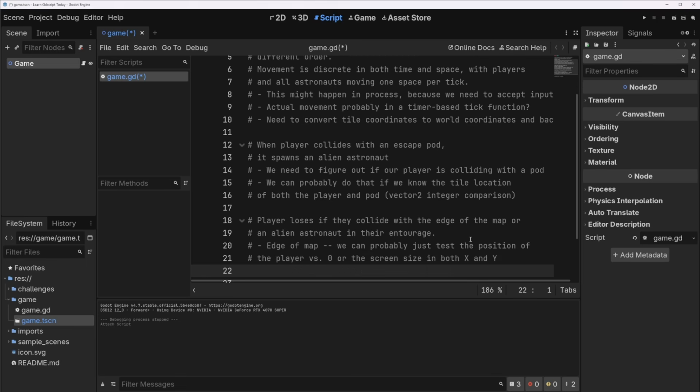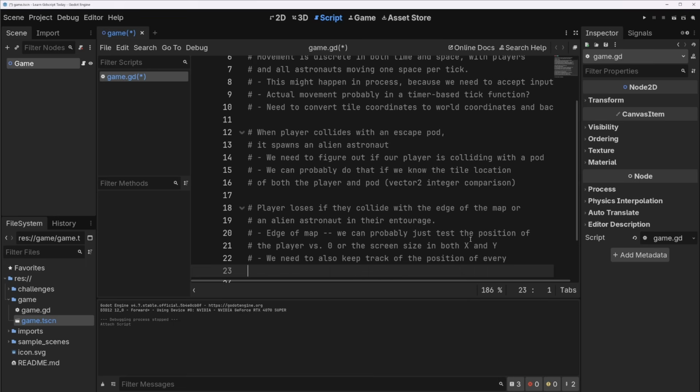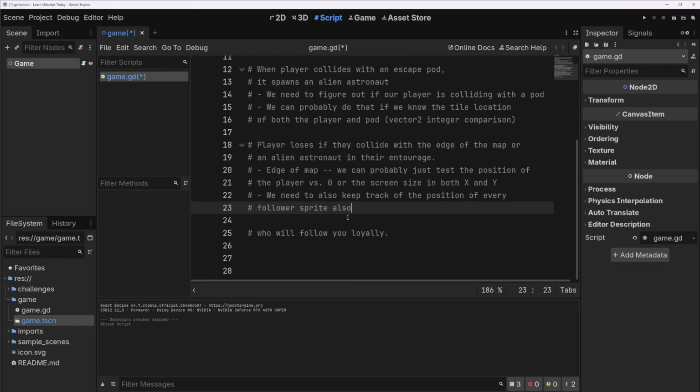Think about that. And then we need to also keep track of the position of every follower sprite, because I think the followers are going to be represented by sprites also. So we'll say, here are the rescued crew members who will follow you loyally. Now, this is kind of fun. I have a solution to this. It's a solution I had to try a few different things for, so it may not be what you come to. So if you can think of another way to do this, please do.